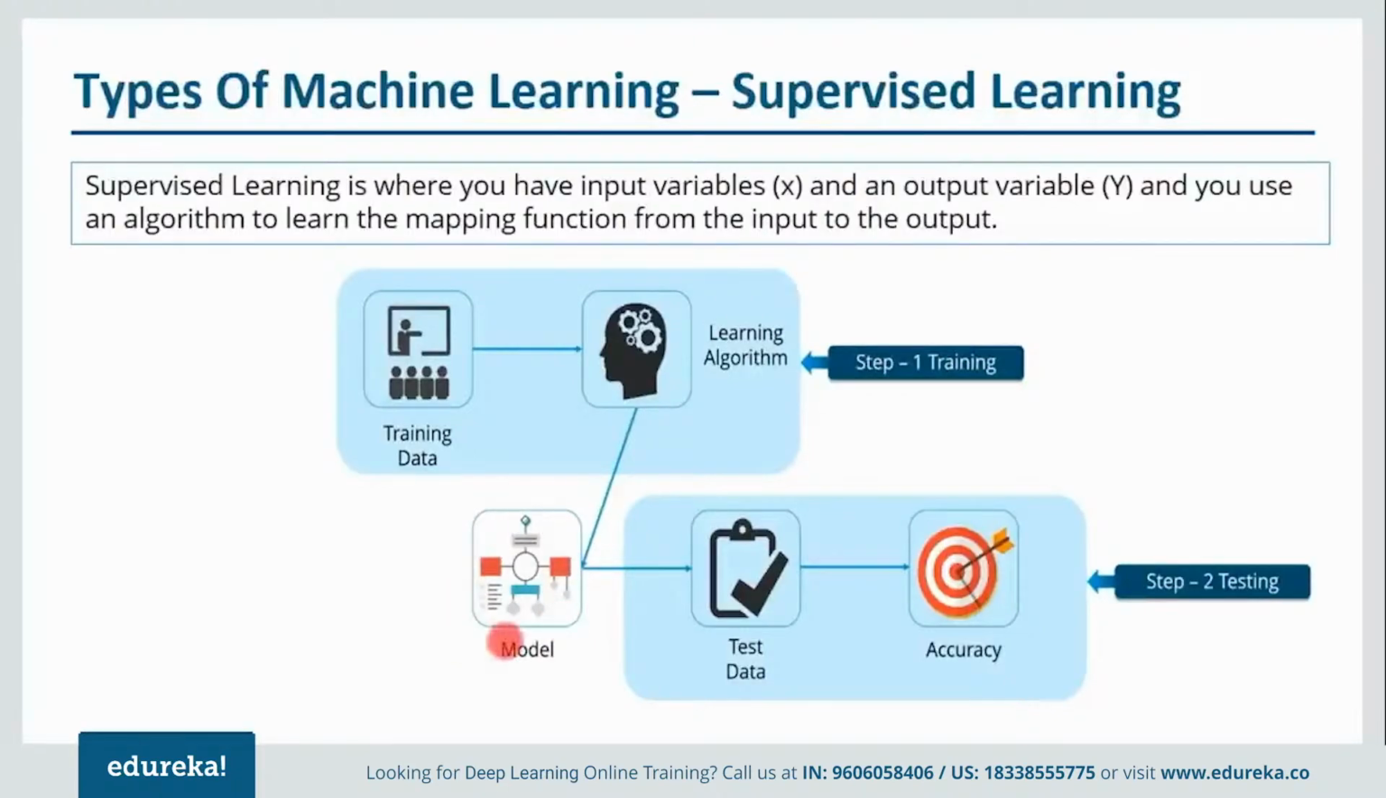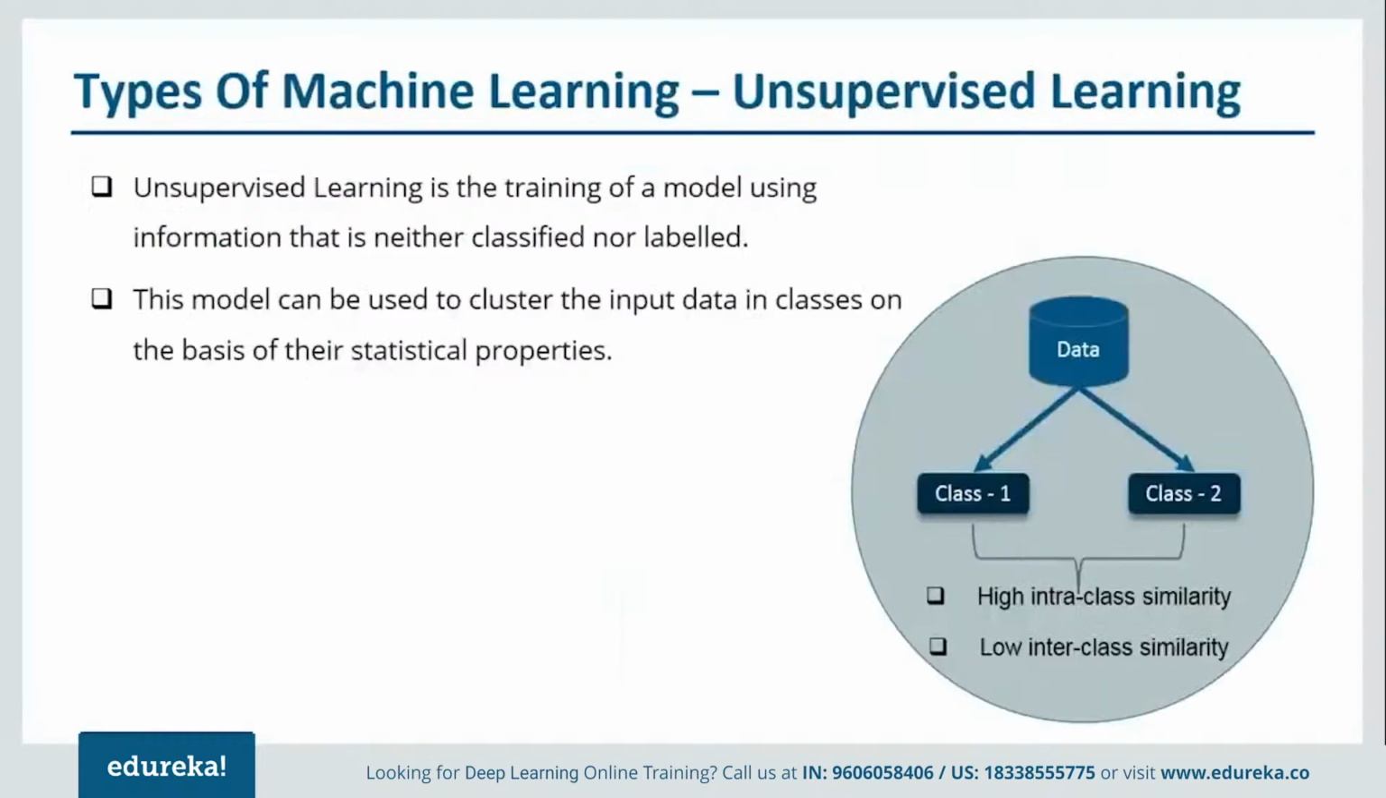Now in order to check this model and get the accuracy, you have test data. So you'll pass that test data and you'll see the accuracy. That is nothing but the actual output minus the output that is present in the test data. So with that you can get the accuracy. So this is all about supervised learning. So we'll move forward and understand unsupervised learning.